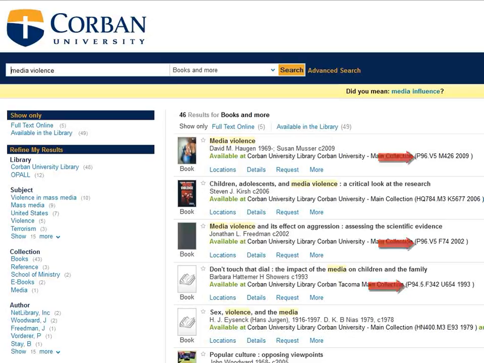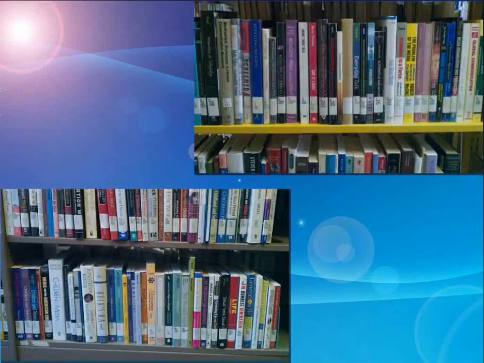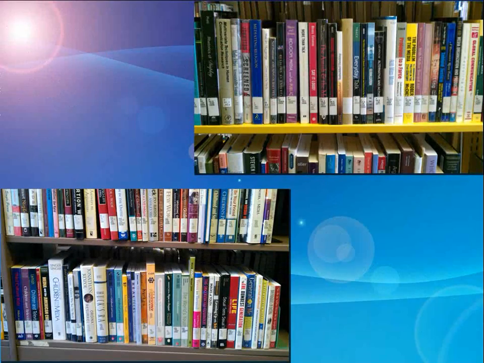When you do, take a look around the area. These books are grouped together by topic. This means that if you find a book of interest in a certain area, there are very good chances that there are similar books on similar topics, either right next to the book you're pulling, or maybe a book or two down the road. Browsing the shelves can be a valuable tool in finding resources related to your research.